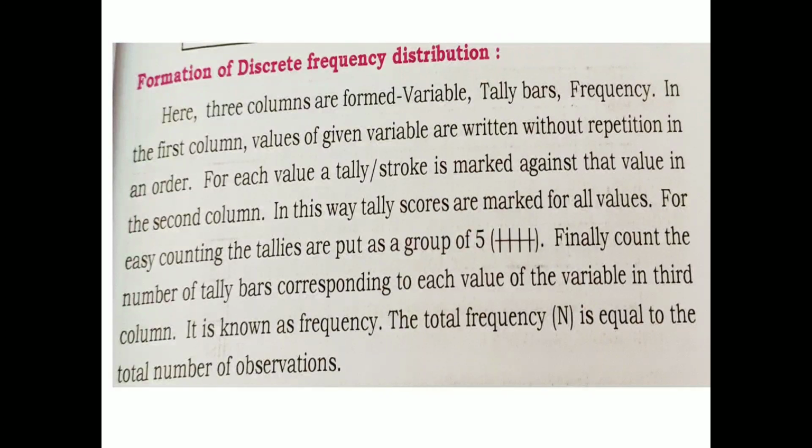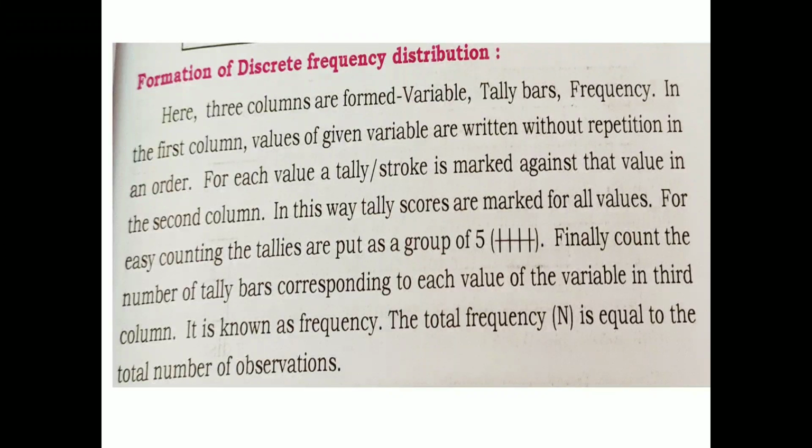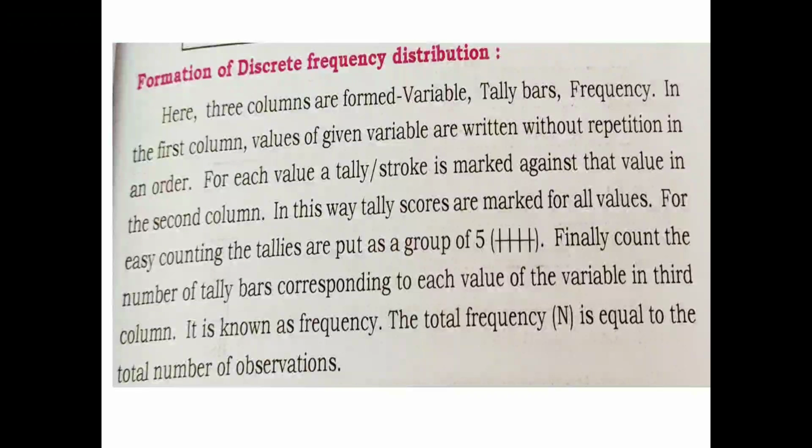Next we shall learn about the formation of discrete frequency distribution. This is the important thing. We should know how to form the discrete frequency distribution. In the example you can easily understand the brief introduction regarding its formation. In this discrete frequency distribution, 3 columns are formed: variables, tally bars and frequency. First one is the variable, second one is tally bars, and third one is the frequencies.